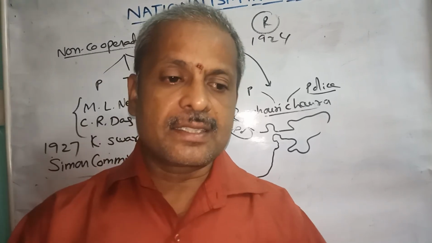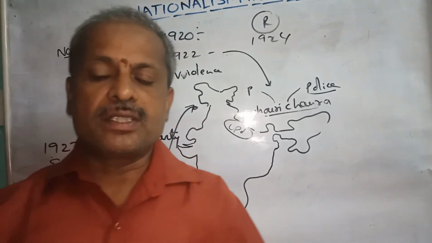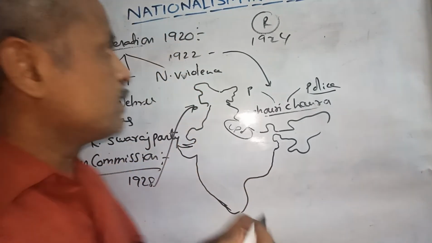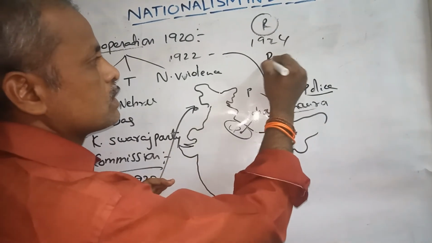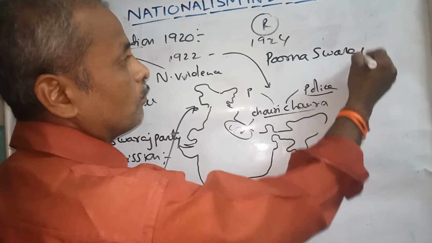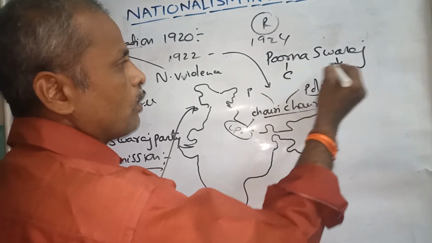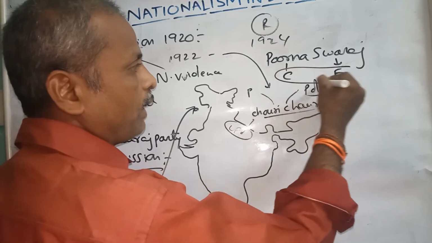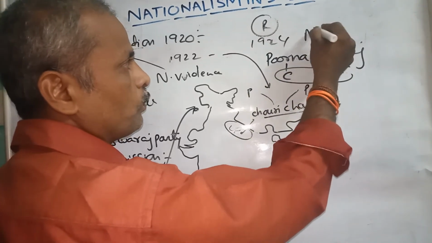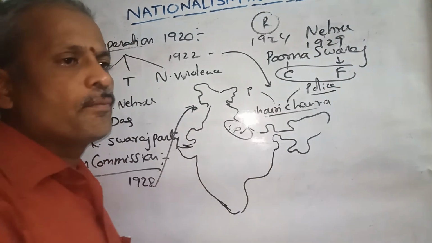And after this incident of the Simon Commission, in 1929 we have to go to the Purna Swaraj incident. Swaraj means freedom, Purna means complete. So Purna Swaraj means complete freedom. It was announced by Nehru in the year 1929.